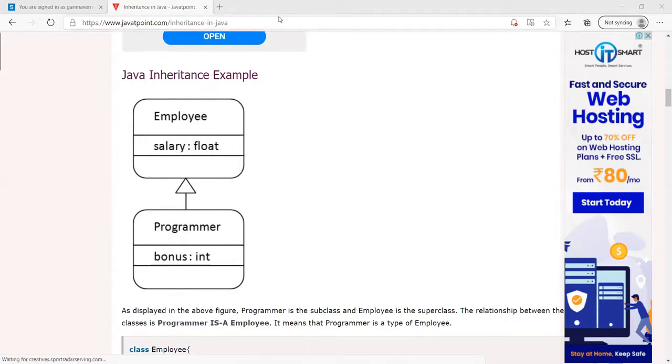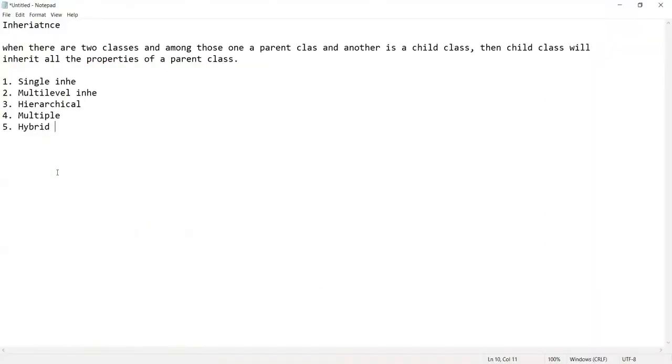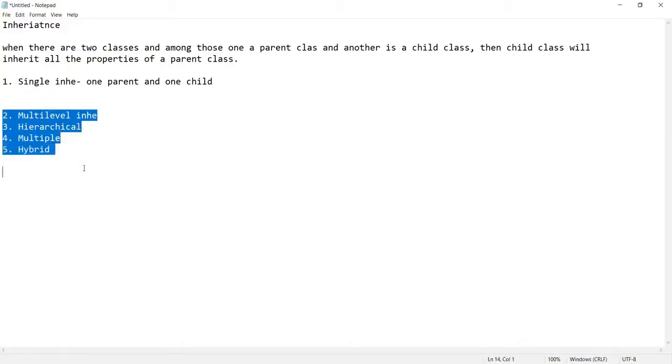So we'll come back to the theory part again. Single inheritance, what did I tell you? When there is one parent and one child, then this type of inheritance is called single inheritance. So in case of single inheritance, what are we going to do? Let's implement one program with single inheritance. Now, the most important thing you need to remember: when there is more than one class in your program, then the public class will be only the class which has the main function inside it.